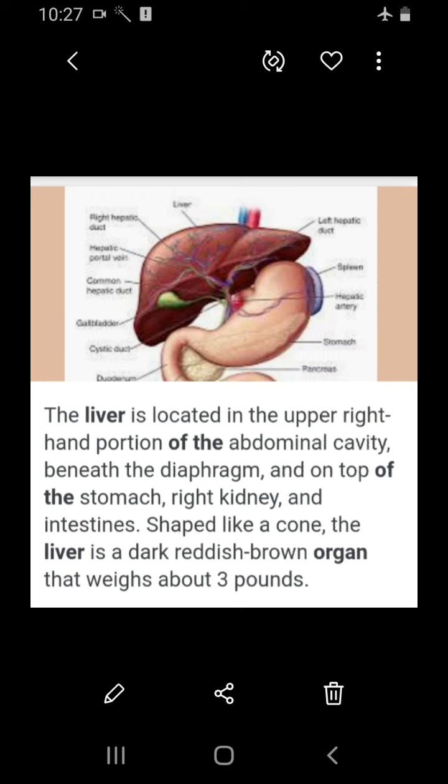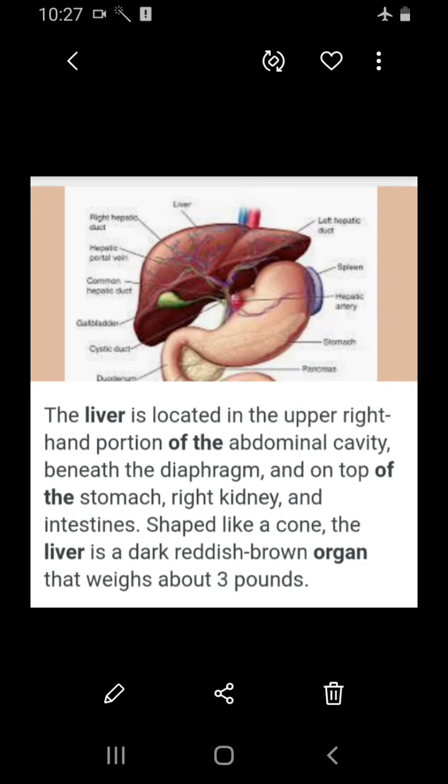It is divided into two main lobes, that is right and left. On the under surface of the liver, the gallbladder is present. The liver cells secrete bile, which is temporarily stored in the gallbladder. Bile is released into the small intestine when food enters it. It has bile salts, that is sodium glycocholate and sodium taurocholate, and bile pigments are present in this bile juice.